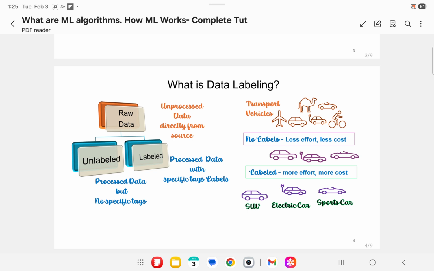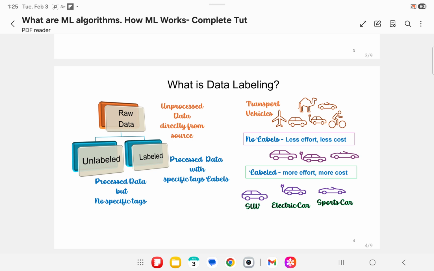To summarize data labeling, once the raw data is collected and cleaned based on problem statement, based on availability of human resource and AI tools, considering the cost of labeling data, the person working on ML problem statement decides whether to use unlabeled data as input to machine learning algorithms or use labeled data as input to machine learning algorithms.